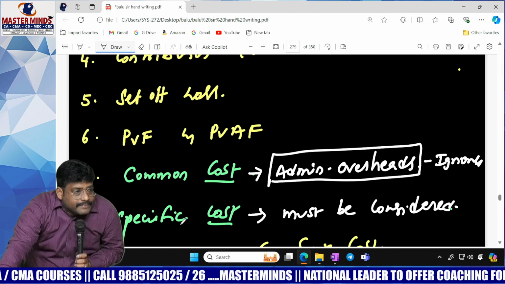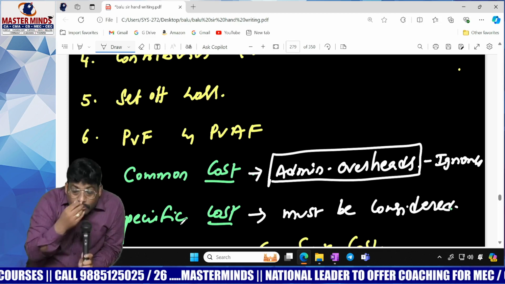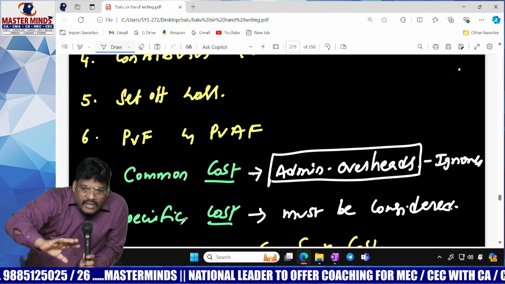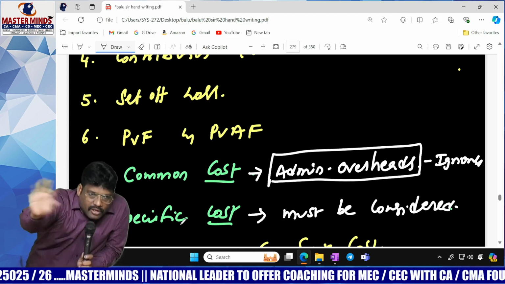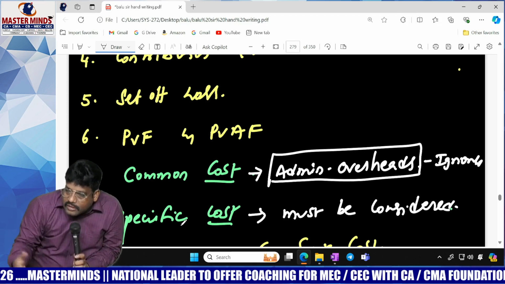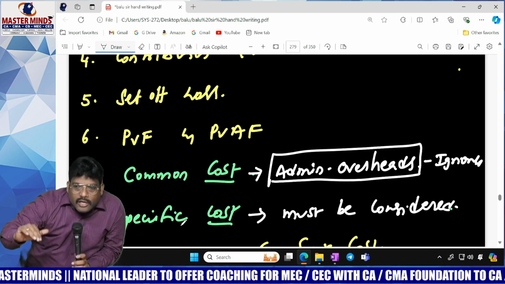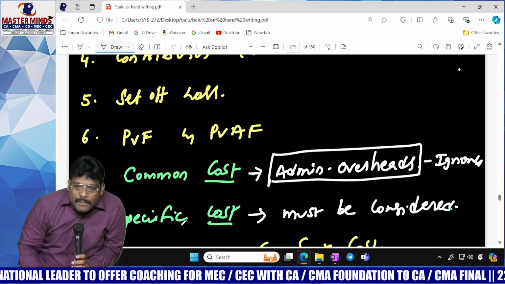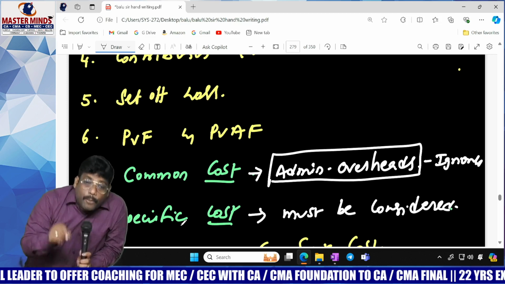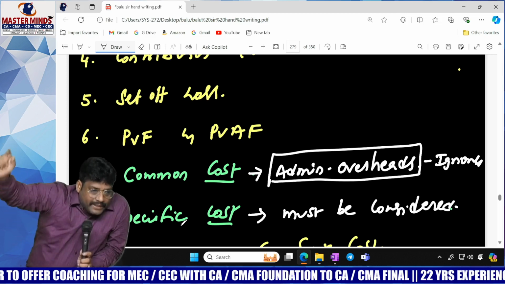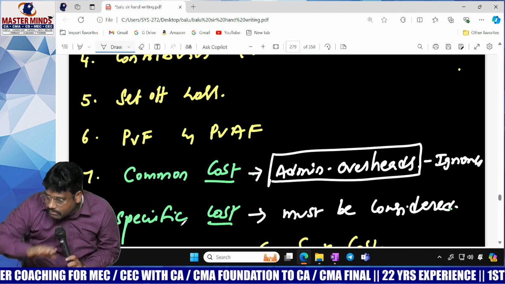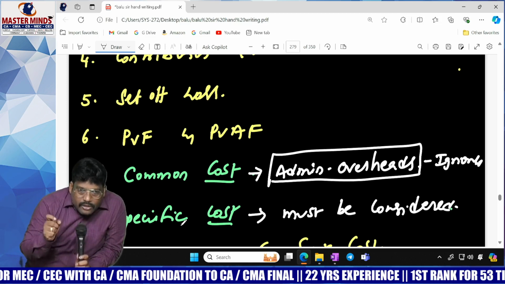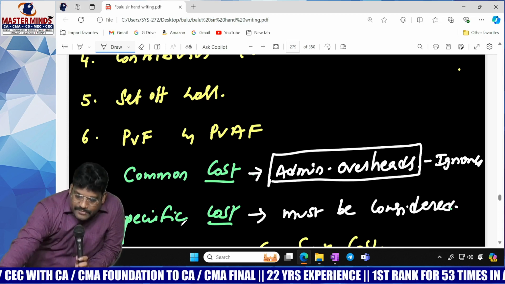Common cost means what? Try to understand. If you undertake this project, there will be certain costs. If you don't undertake the project, there will be certain costs or benefits, whatever they may be, nowhere concerned with this project. Because of this project, it is not going to increase, and it is not going to decrease. Such a cost is not applicable for the project. It may be applicable for the company. That is the reason that cost should be ignored. Specific cost, yes, absolutely we have to consider, because it is applicable only for that specific project.